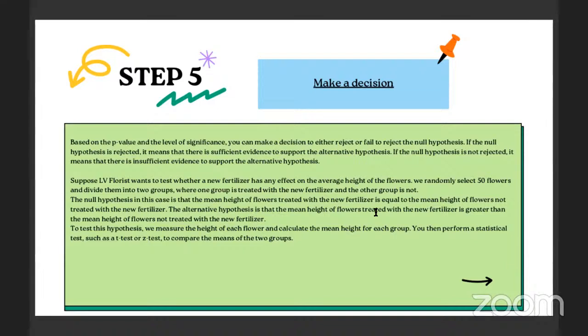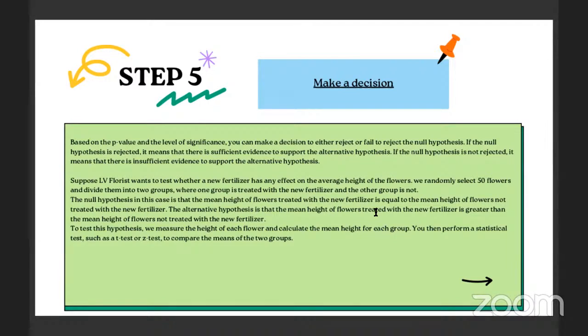Suppose LV Florist wants to test whether a new fertilizer has any effect on the average height of the flowers. We randomly select 50 flowers and divide them into two groups, where one group is treated with the new fertilizer and the other group is not. The null hypothesis in this case is that the mean height of flowers treated with the new fertilizer is equal to the mean height of flowers not treated with the new fertilizer.